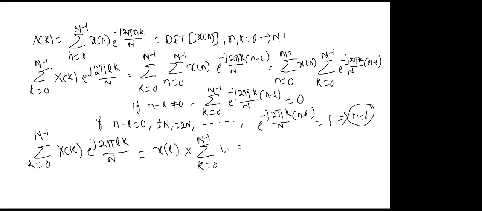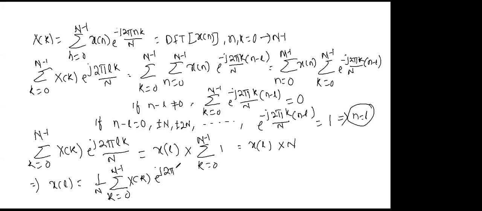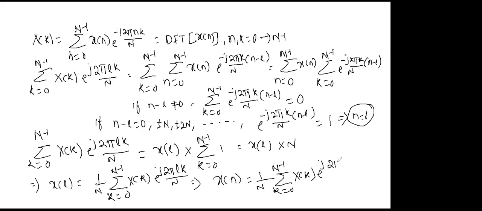Now you are adding one n number of times, so the value is n, so x of l multiplied by n. So what are you getting finally? Finally you are getting x of l equals 1 by n summation of k from 0 to n minus 1 x of k e to the power j 2 pi lk by n. Now l is a variable, you can replace l with n, no problem. So we can finally get x of n equals 1 by n summation of k from 0 to n minus 1 x of k e to the power j 2 pi nk by n.